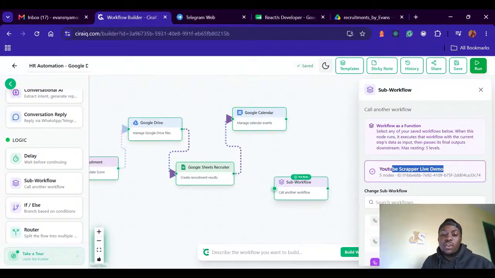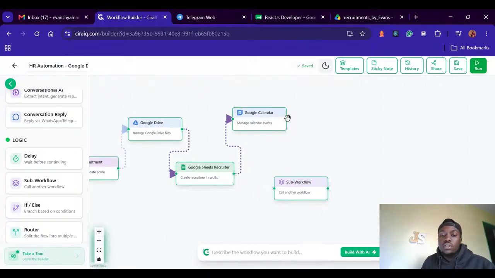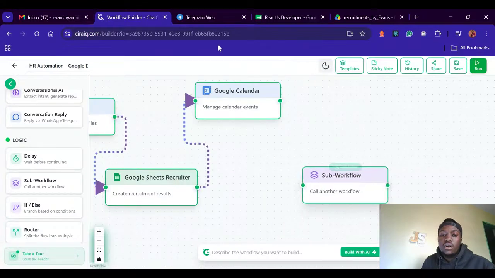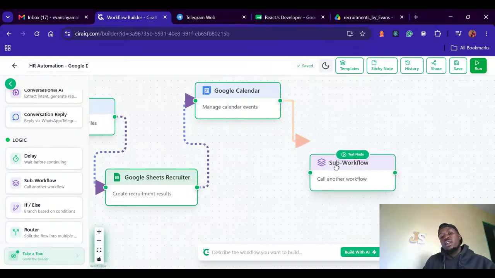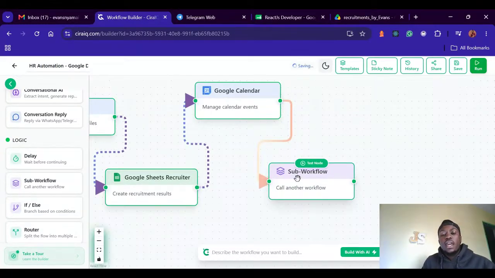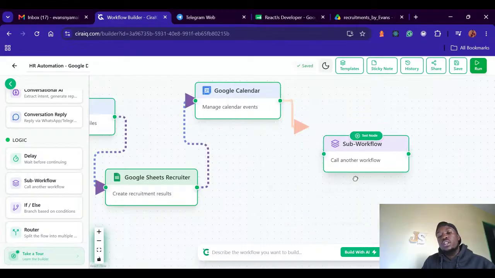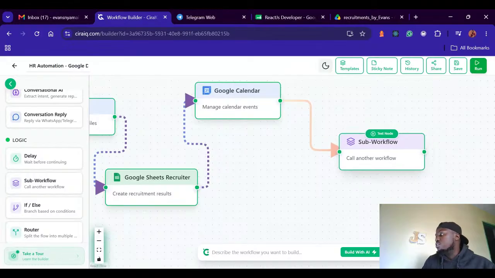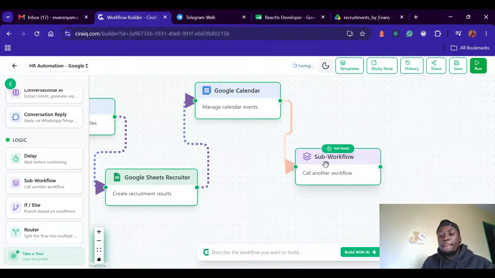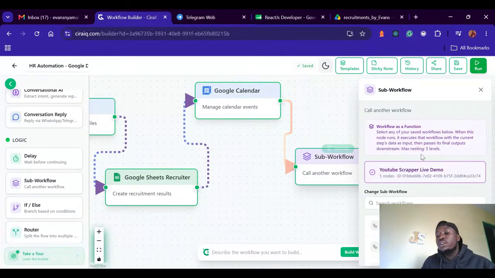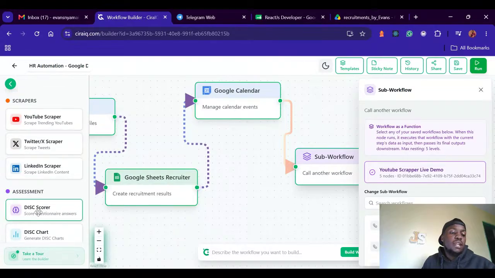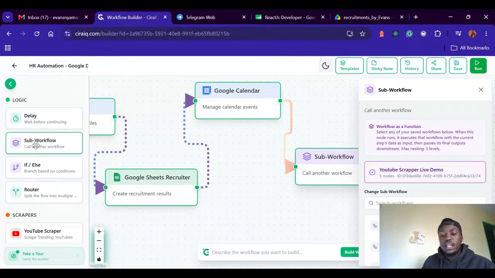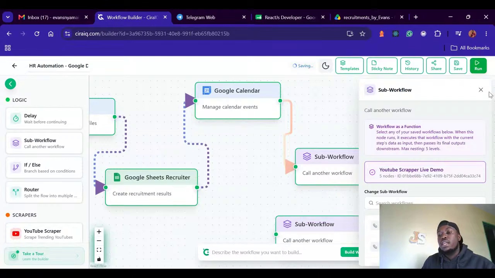The moment that I connect this workflow to this, this is how you connect: you just connect this dot to that dot, and you can move this node around on the canvas to plan how you want it to look. You can move it, it's not fixed. So immediately after this workflow is done, you can trigger another workflow, and you can do as many as you want.